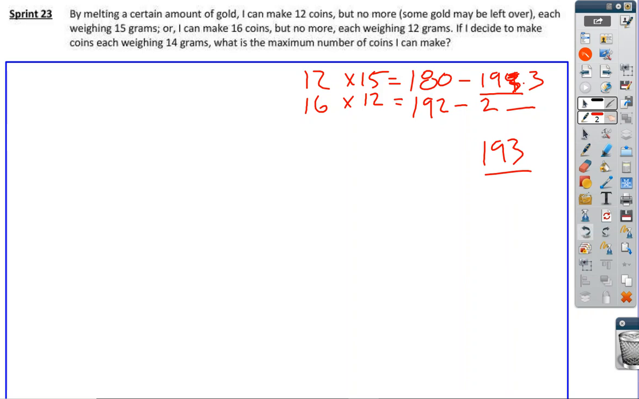So we want to make coins that are made out of 14 grams. Well, 193 divided by 14 is approximately 13. So 14 goes into 19 once, carry the 5. 14 goes into 53 3 times, and we would get 42. So we have 11 grams left over, so 13 coins. All right.